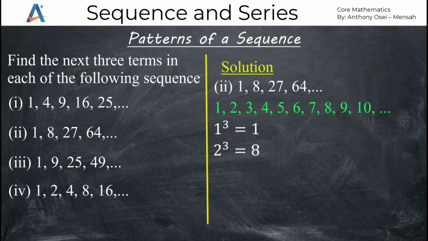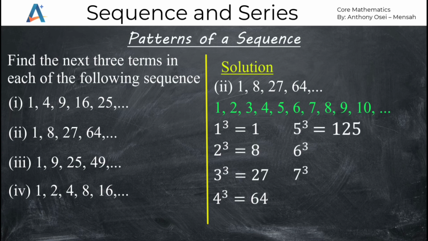So 3, as the third counting number, raised to the power of 3 gives us 27. And that is the third term in the sequence. So we go to the next one, which is 4 raised to the power 3, giving us 64. And that becomes the fourth term. So to get the next 3 terms, we have to choose the next 3 numbers in the counting numbers, which are 5, 6, and 7. We cube each to produce the next 3 terms in the sequence. So 5 cubed will give us 125.